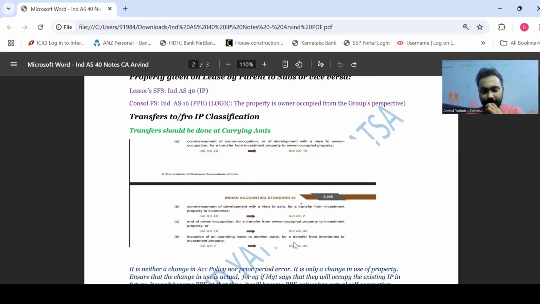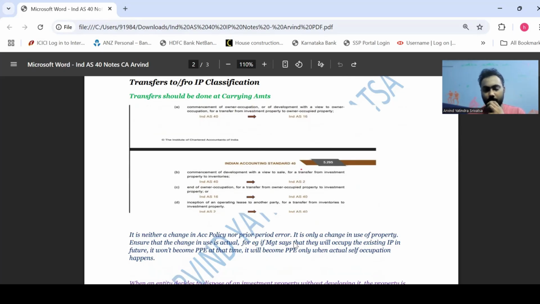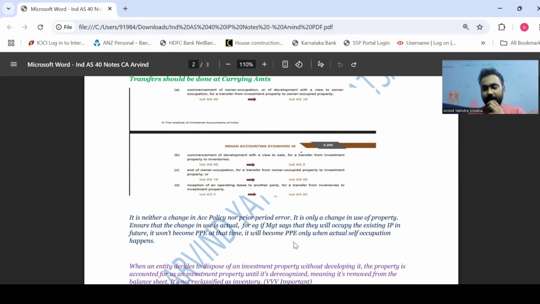Here is point D, and this is again a very important point. It is neither a change in accounting policy nor a prior period error. It is only a change in use of the property. So the question might ask you: is this a change in accounting policy or a prior period error? Does the entity need to restate the financial statements? No guys, no restatement, nothing of the sort is required.